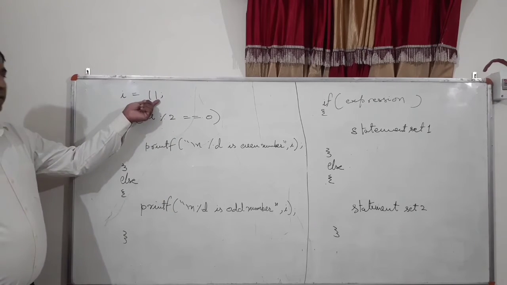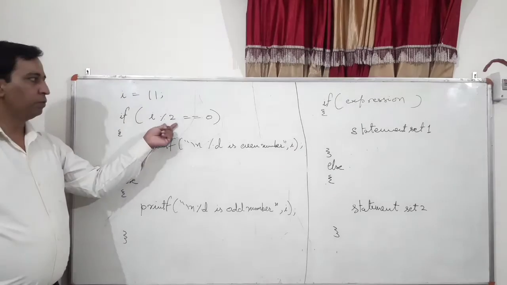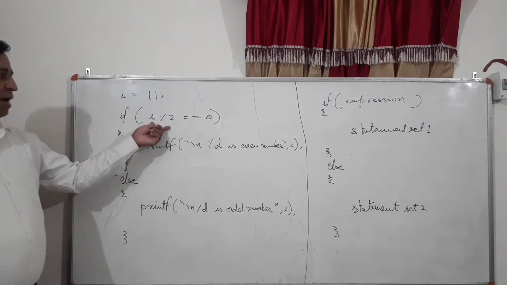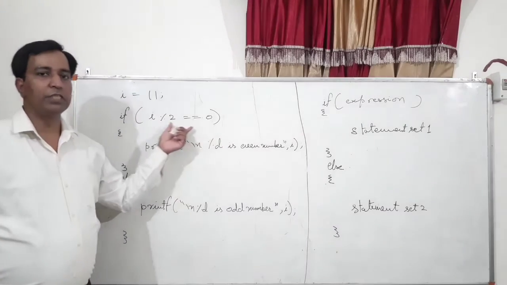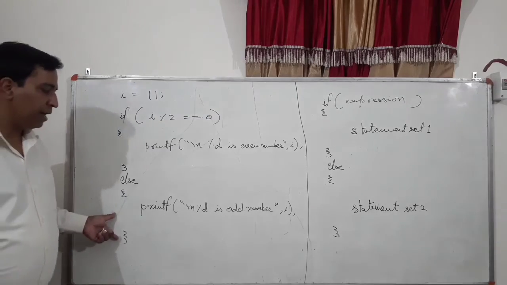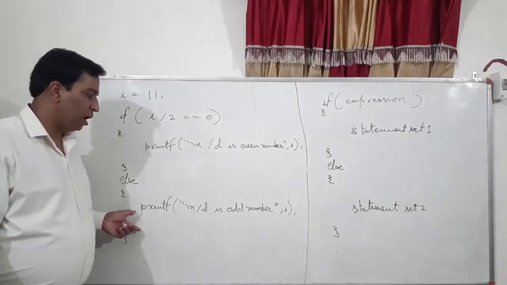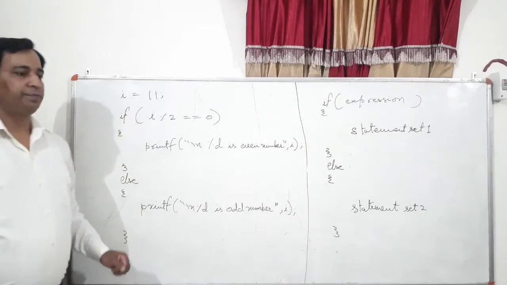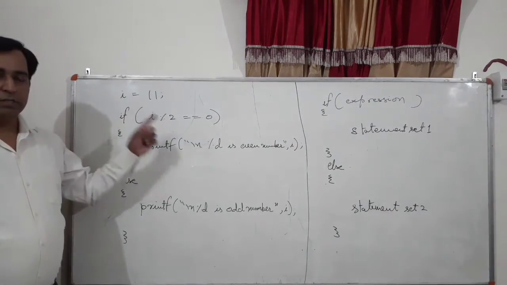Now we are checking 11 % 2 equal to 0. The remainder will be 1. So 1 equal to 0, which is false. In that case, the else part will be executed and you will have the output like "11 is odd number", right? I hope you have understood this.